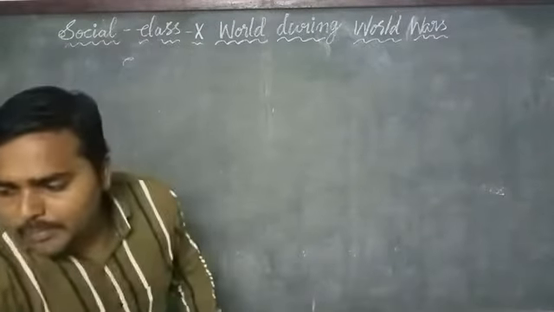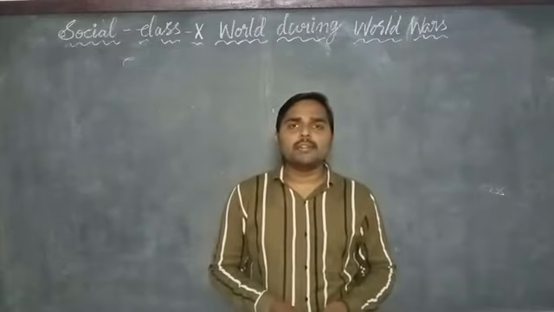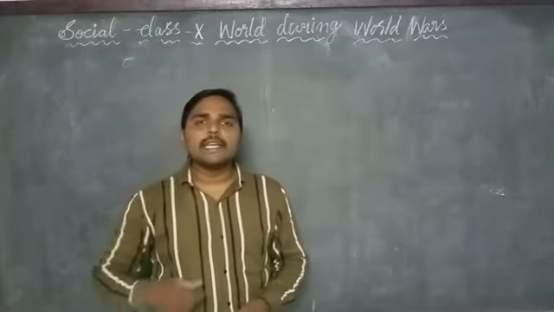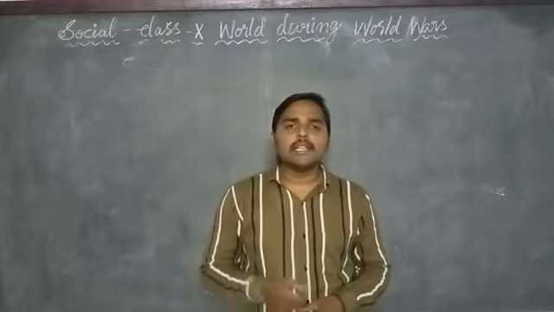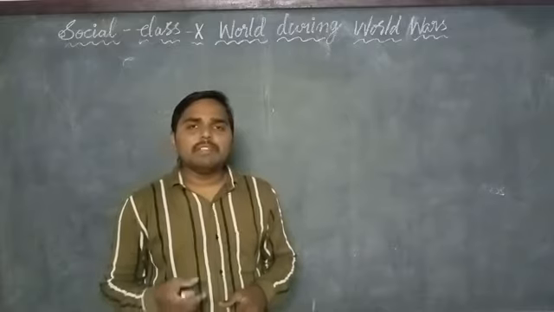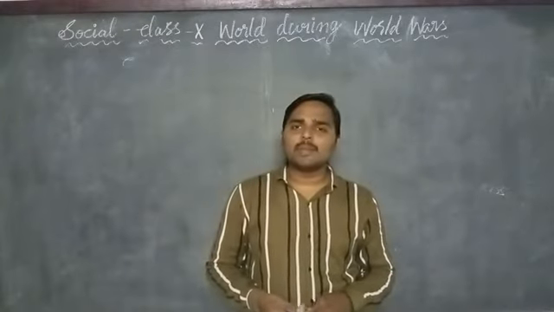And in 1939, after World War II began, industrial production increased because of the sudden increase in investment on armies and armaments.